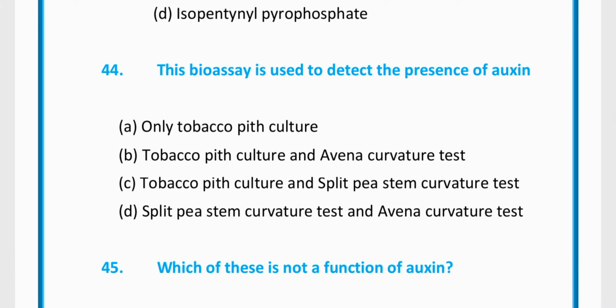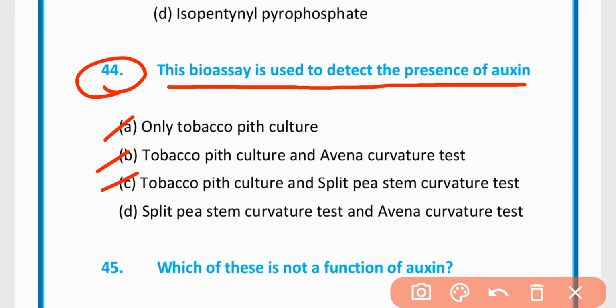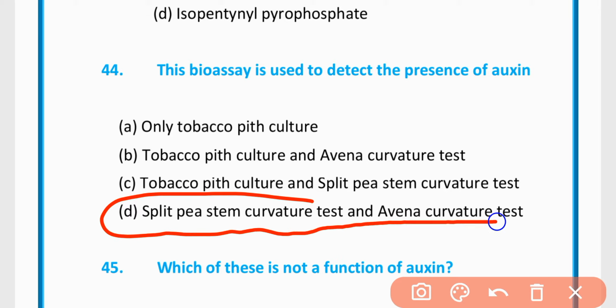MCQ number 44. This bioassay is used to detect the presence of auxin. Option A is only tobacco pith culture, B tobacco pith culture and avena curvature test, C tobacco pith culture and split pea stem curvature test, D split pea stem curvature test and avena curvature test. The correct option is option D, split pea stem curvature test and avena curvature test.